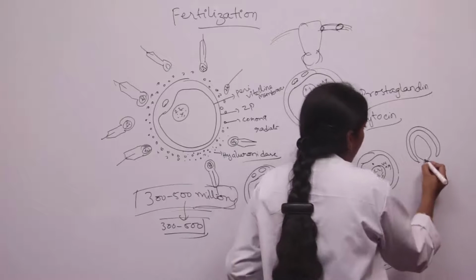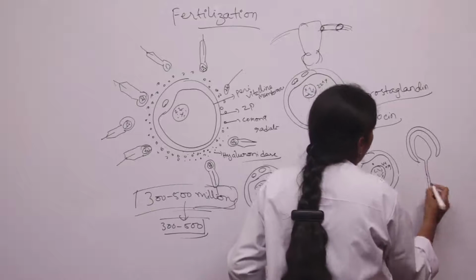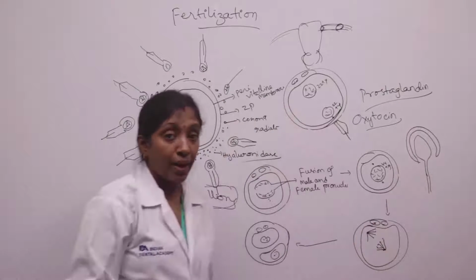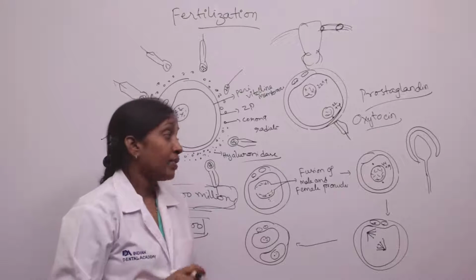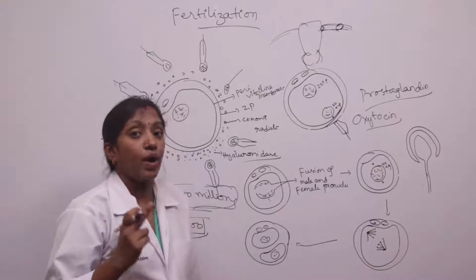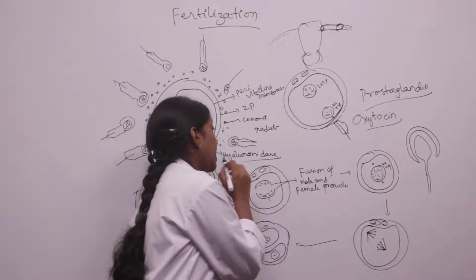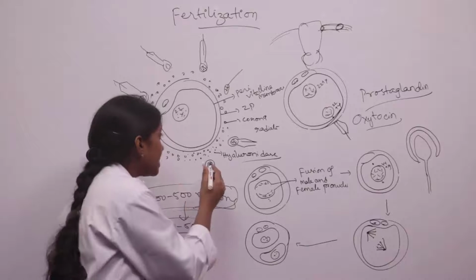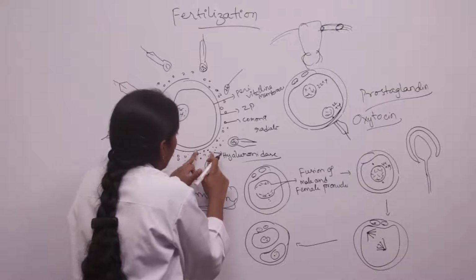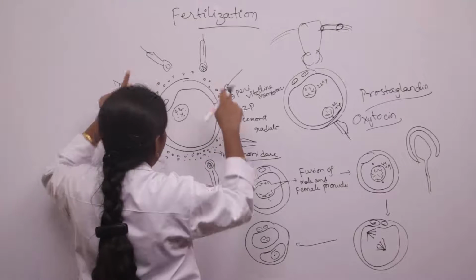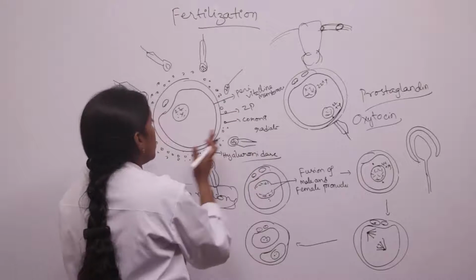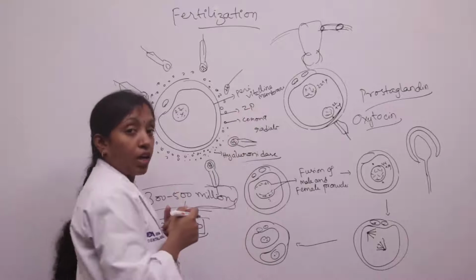The acrosomal cap is formed by the Golgi apparatus. And this acrosomal cap secretes one enzyme called hyaluronidase. The hyaluronidase enzyme disintegrates the corona radiata, and all the remaining sperms also help in the disintegration of the corona radiata.